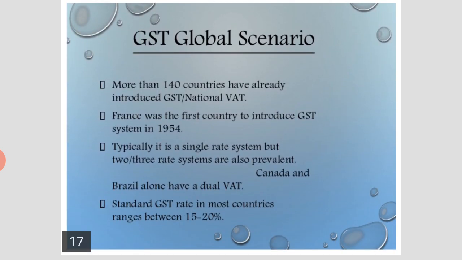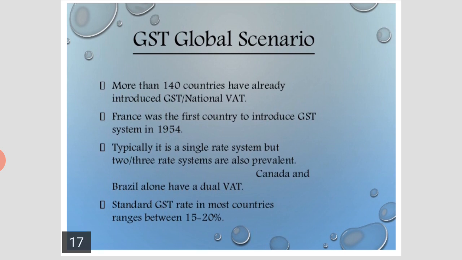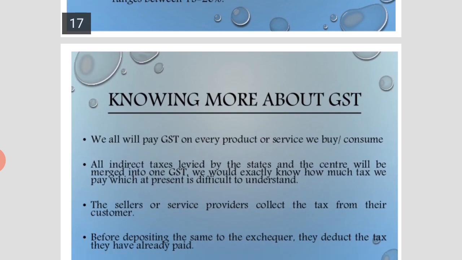GST global scenario. More than 140 countries have already introduced GST or national VAT. France was the first country to introduce the GST system in 1954. Typically, it is a single rate system, but two or three rate systems also prevail. Canada and Brazil alone have a dual VAT. The standard GST rate in most countries ranges between 15% and 20%.